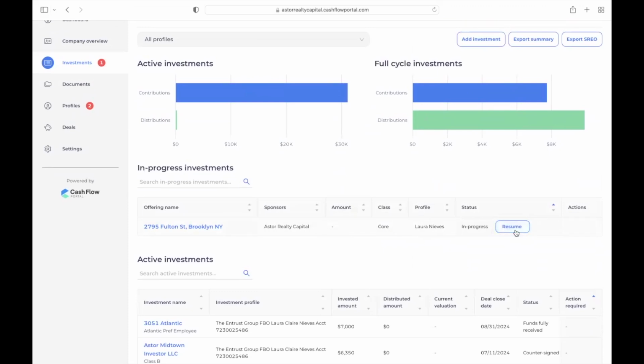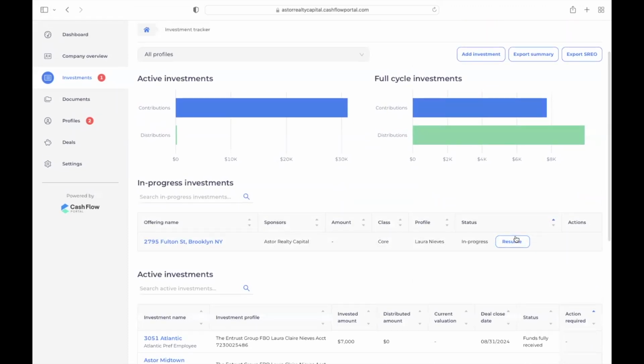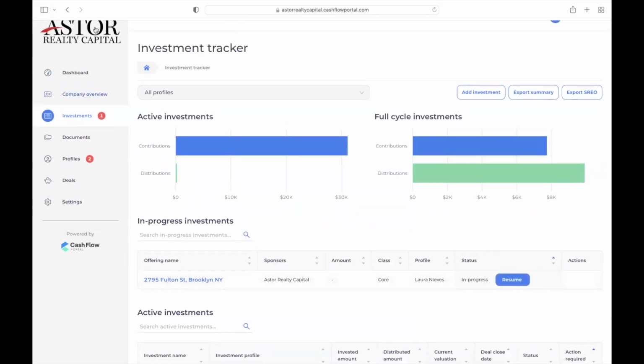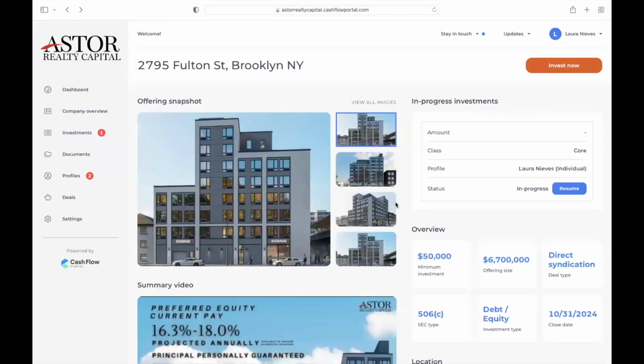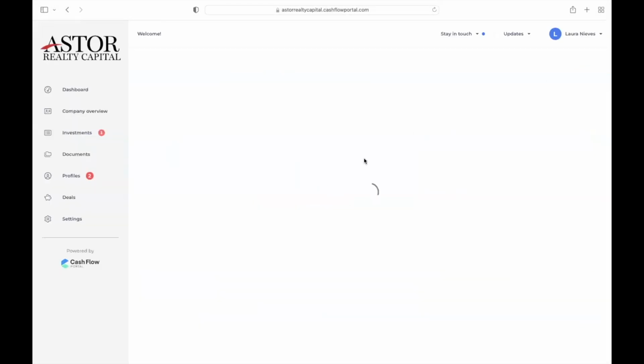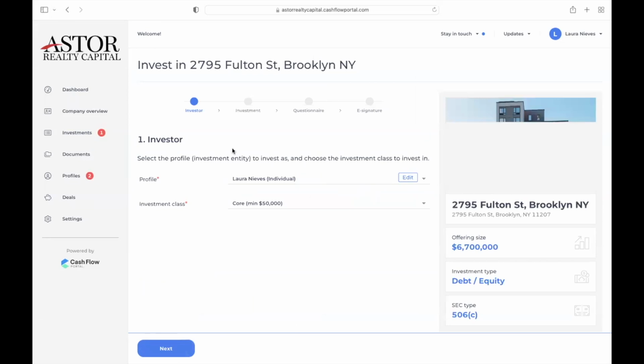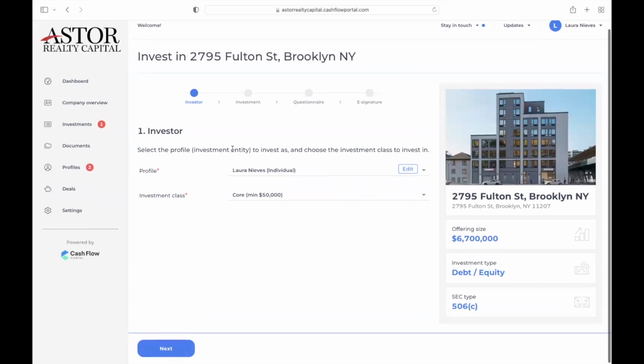So you can click here and you can go in and you can resume. If for whatever reason you're not seeing that, you would click here and click invest now, and you would follow the prompts. It gets us to the same place.